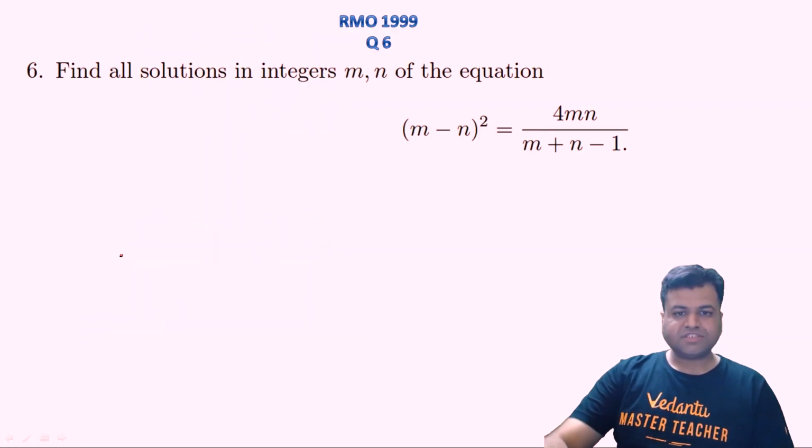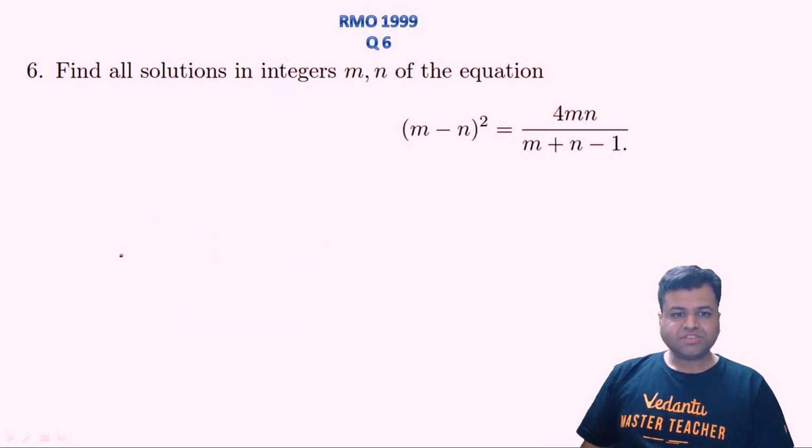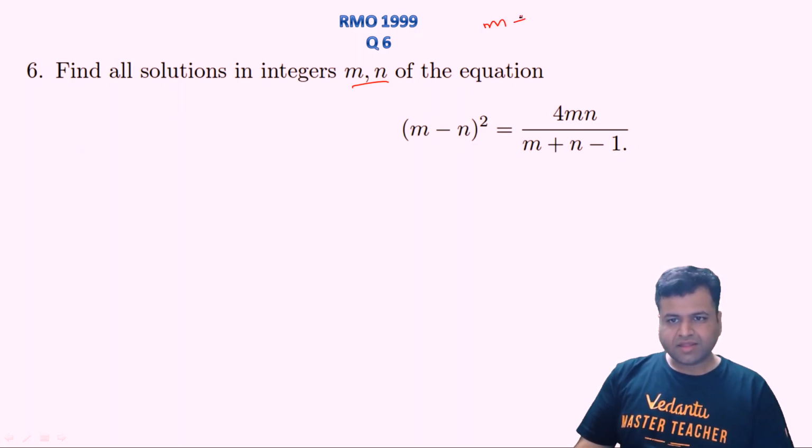So let's start our session. This is question number 6 of year 1999. As you can see, this question is clearly from number theory, right? We need to find all the solutions in integers m and n of the equation (m minus n) whole square equals 4mn upon (m plus n minus 1), right? All right. One thing is this, that m plus n cannot be equal to 1, else the denominator will be 0, right?